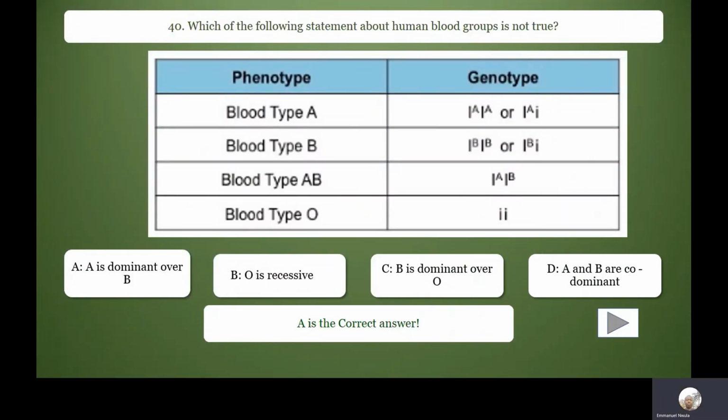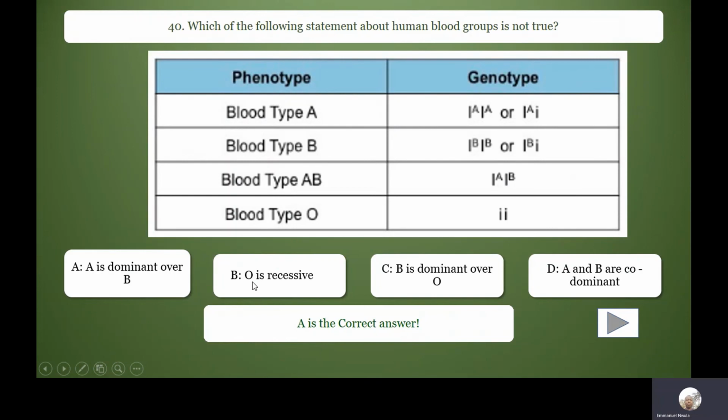Which of the following statements about human blood groups is not true? The correct answer here is A. A is dominant over B. No, it's not true. If one inherits the A gene from the father and the B from the mother, the A will not dominate the B and the B will not dominate the A. Both of them are co-dominant. Both of them will be expressed. So the person will be AB blood group.